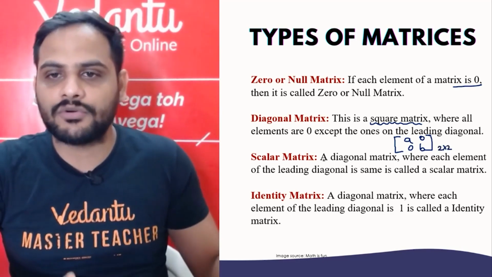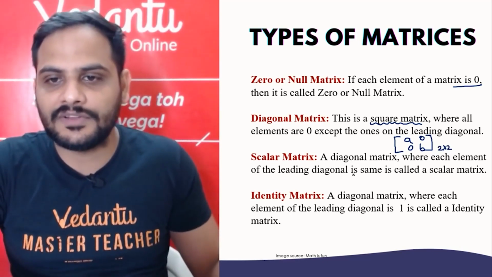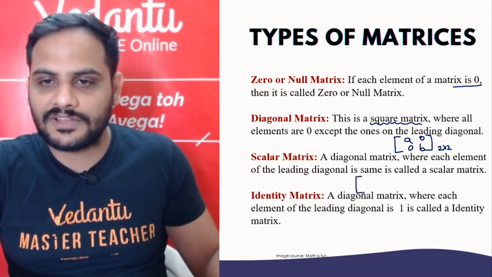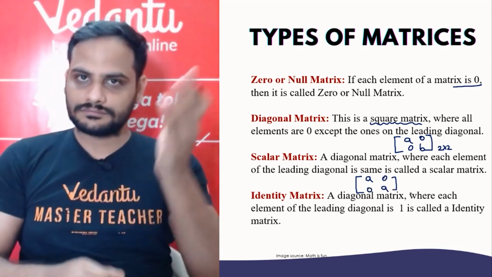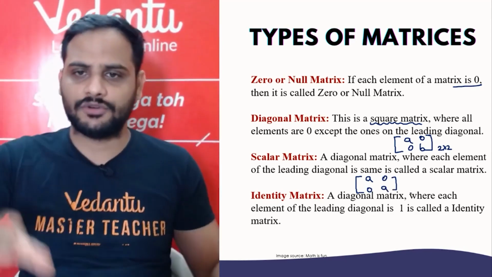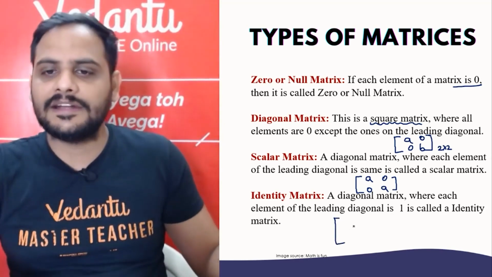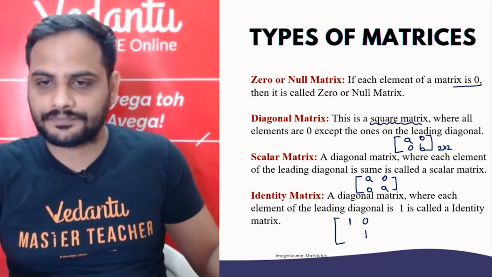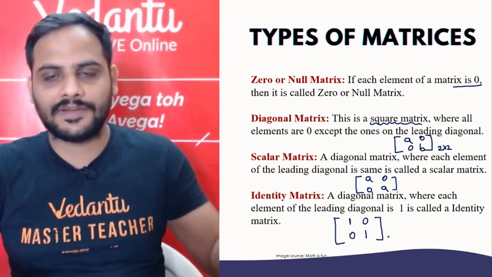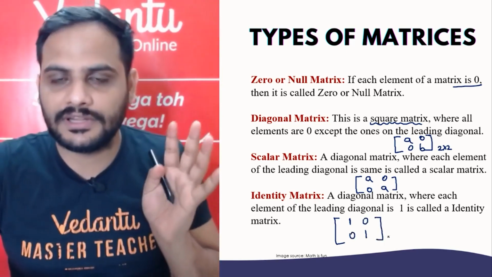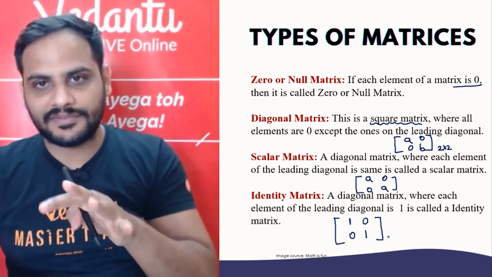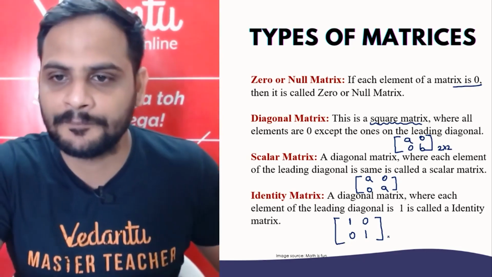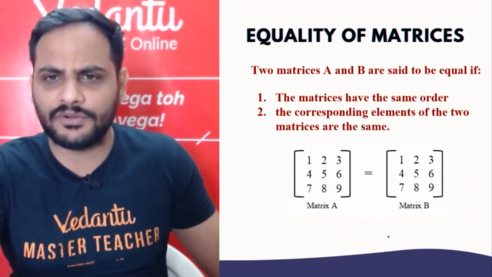A scalar matrix is a diagonal matrix where each element of the leading diagonal is the same, like 2 2, 3 3, 4 4. In an identity matrix, the diagonal elements are 1 only. If we have any number other than 1 but all the same, it is a scalar matrix, and if the numbers are different, it is a diagonal matrix. This is the simple difference between all three.